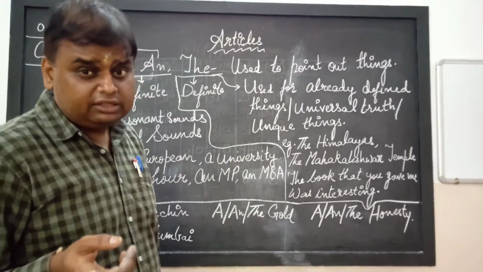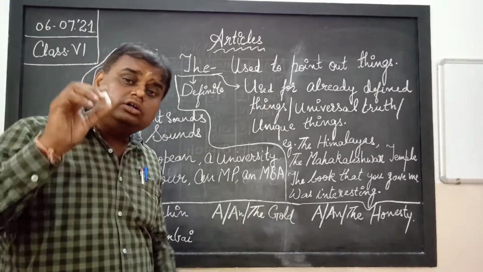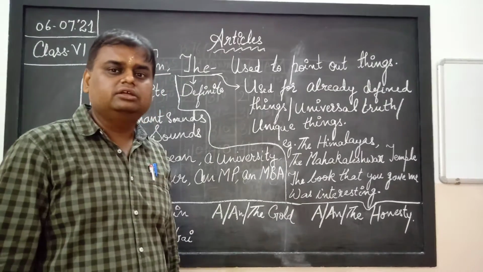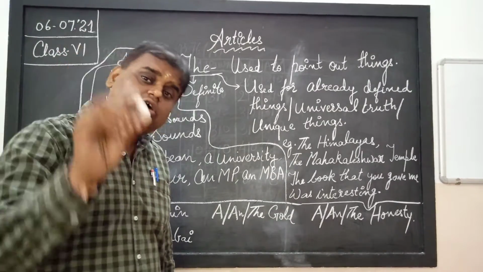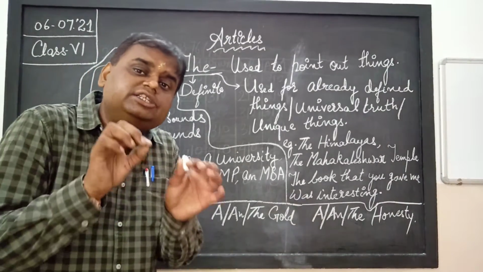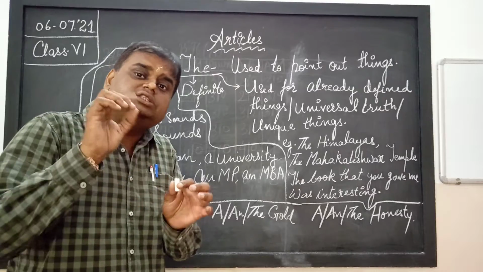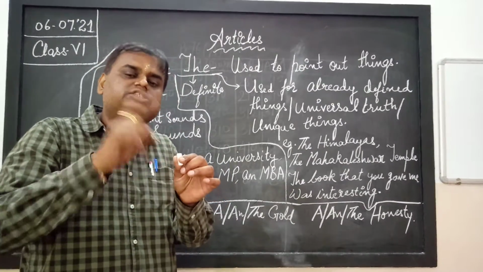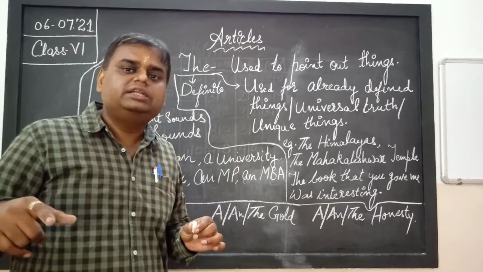But if I say, I want the chalk by which I was writing. Now I am saying I want the chalk. The chalk means the chalk is defined here. Which chalk? The chalk that I was writing with.